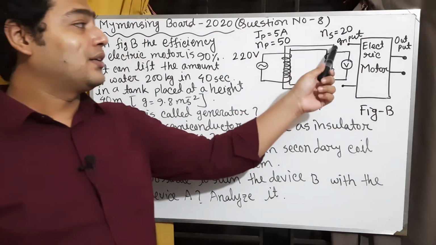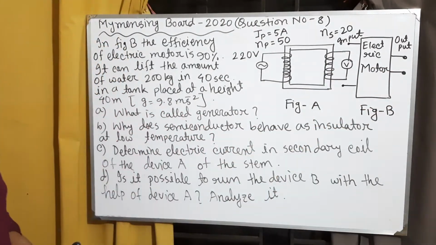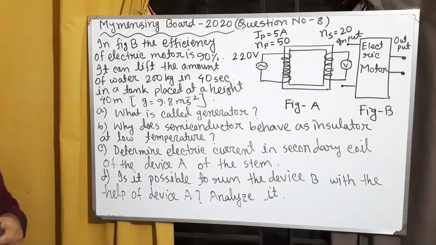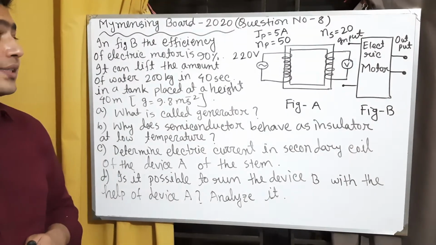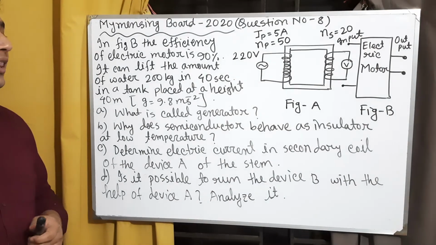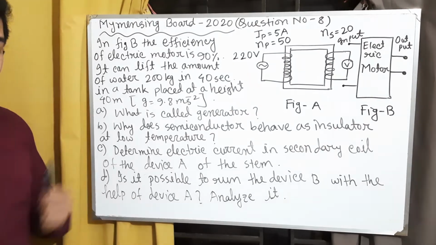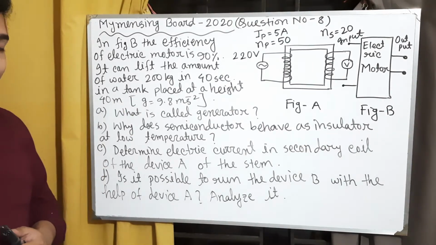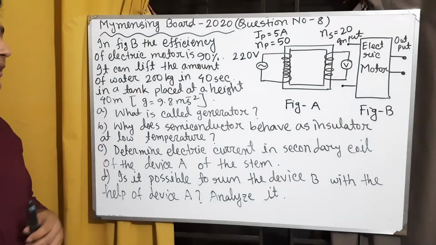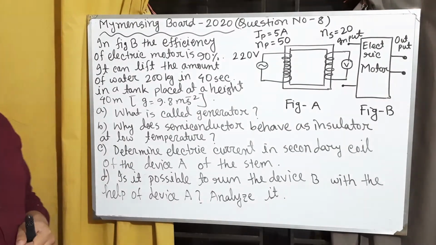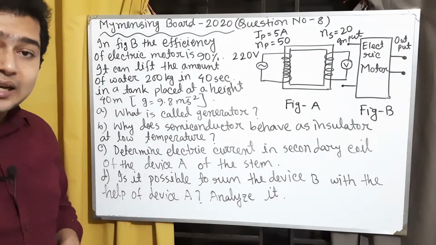This part is the input of this motor and this part is the output of this motor. In figure B, the efficiency of the electric motor is 90%. It can lift 200 kg of water in 40 seconds to a tank placed at a height of 40 meter. Here the gravitational acceleration g equals 9.8 meter per second square.